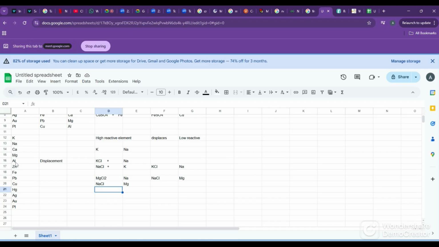Okay, these methods are given in that chart for you, showing which method is useful where. First, for moderately reactive metals, the ores will be oxides or sulfides. The ores may be oxide ore, they may be sulfide ore.